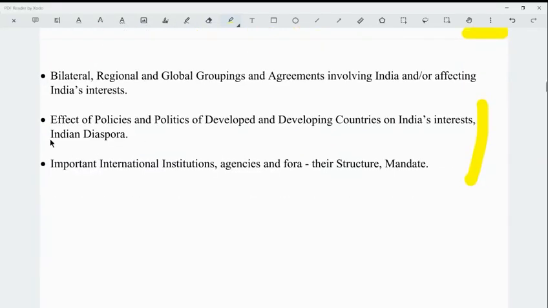So it was taken from this topic, Indian diaspora. It is mentioned in the syllabus. But if you have done analysis of the topics which have been in the news over the last 2 years, then only you will be able to answer such tricky questions.